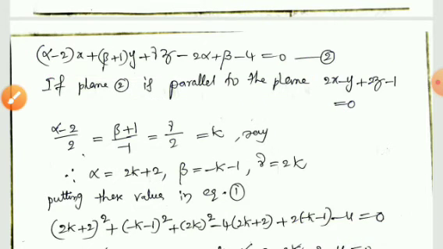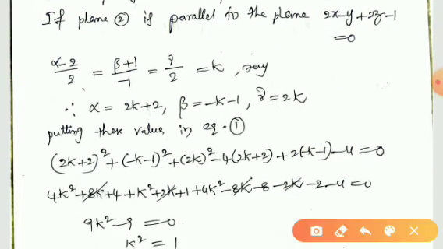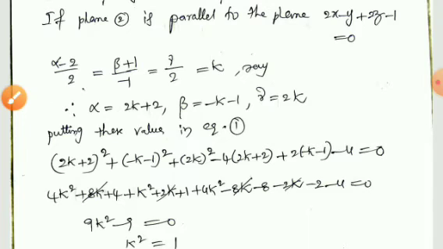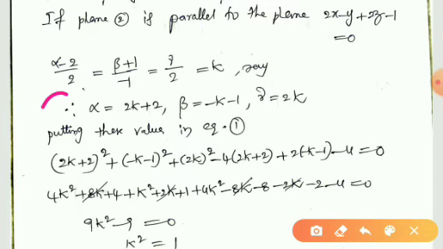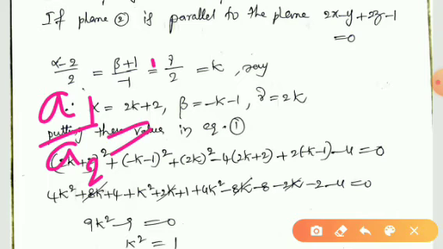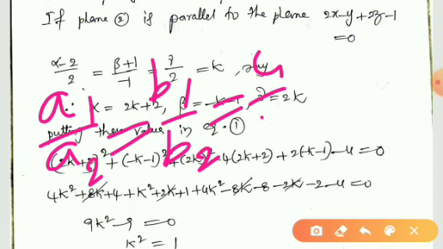Whenever two planes are parallel, for example, if a1x plus b1y plus c1z plus d1 is equal to 0 is the equation of a plane, and a2x plus b2y plus c2z plus d2 is equal to 0 is another equation, and these two planes are parallel, then the relation is a1 by a2 is equal to b1 by b2 is equal to c1 by c2.